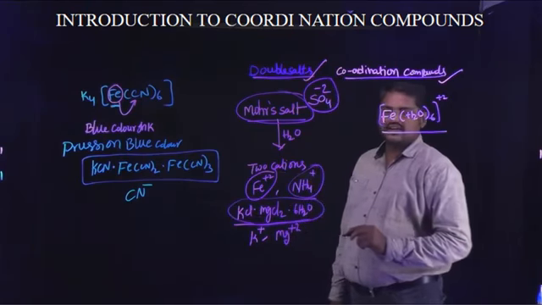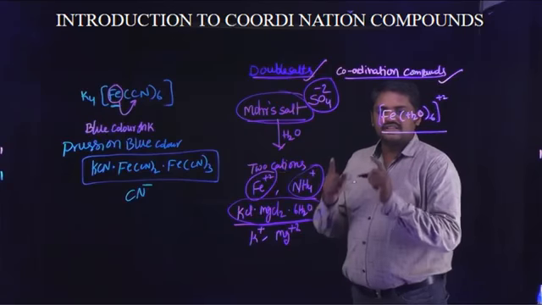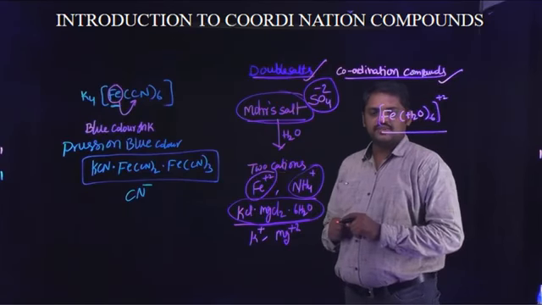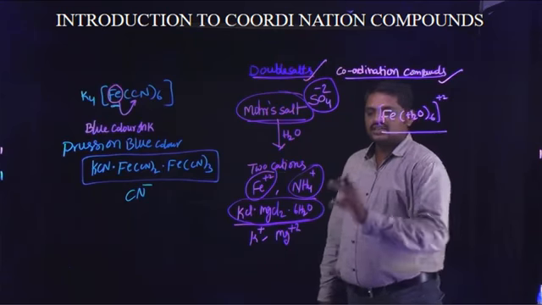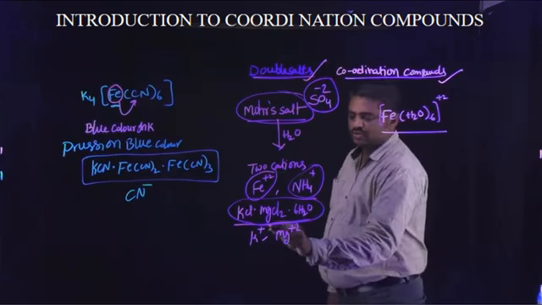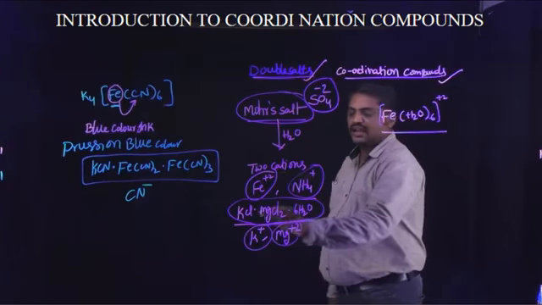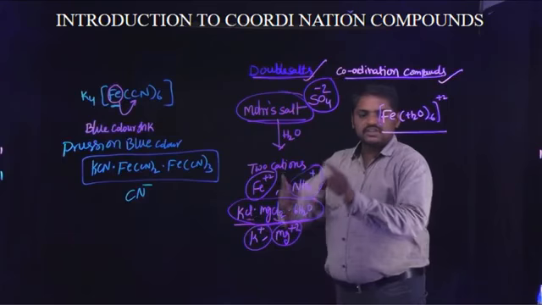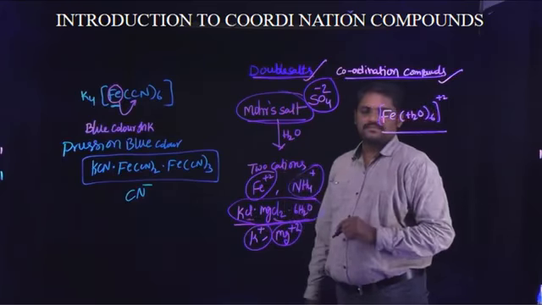This salt is known as carnallite. This is a double salt. Why is it known as a double salt? When this compound reacts with water, it dissociates into two types of cations, but the anion is the same. These types of salts are known as double salts.